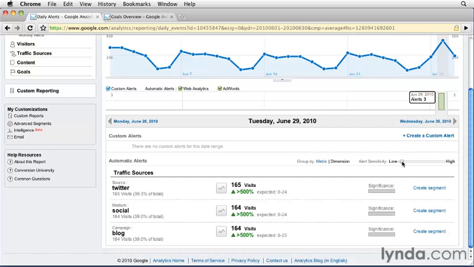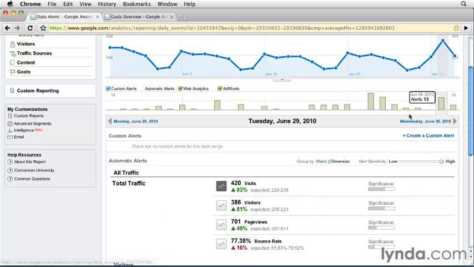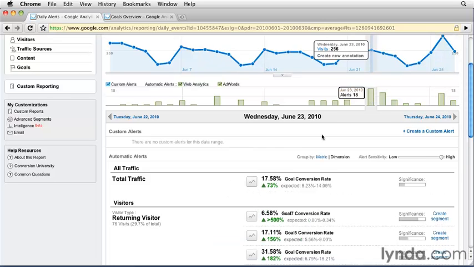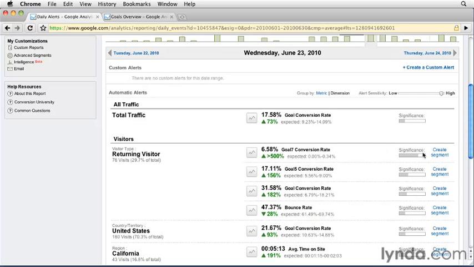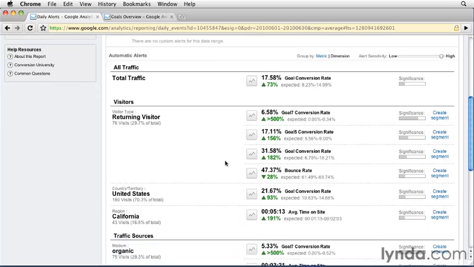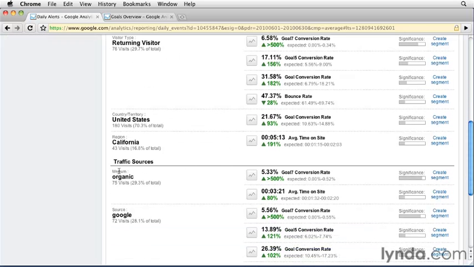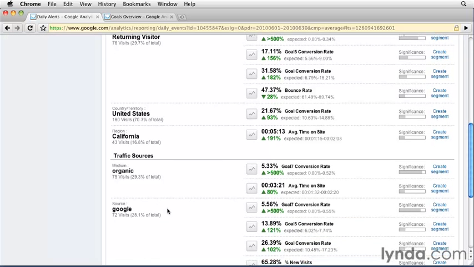For example, if I set my sensitivity higher, I can see all kinds of alerts here triggered on days that weren't particularly unusual to me. For example, I see a lot of them here on this day, which looks to be very average at first sight. If I click on this green bar, I see 18 alerts triggered on that day, the most of any other in the month. As I scroll down here, I see high significance on here, my Goal 7 conversion rate. Now I know that Goal 7 is my conversion testing tool. As I scroll down, I can also see here again, under the medium of organic, that my Goal 7 conversion rate is up again, and under source of Google.